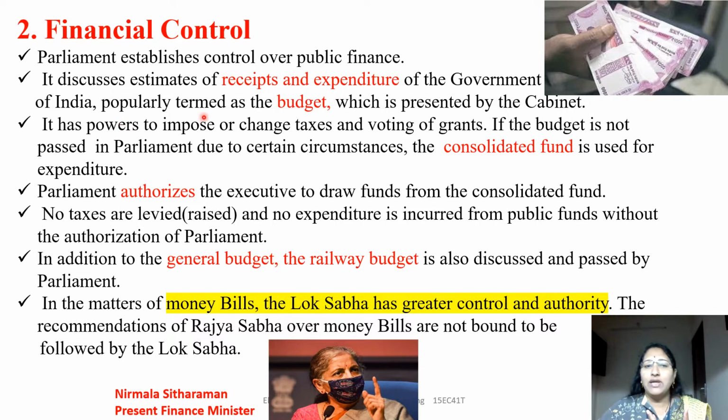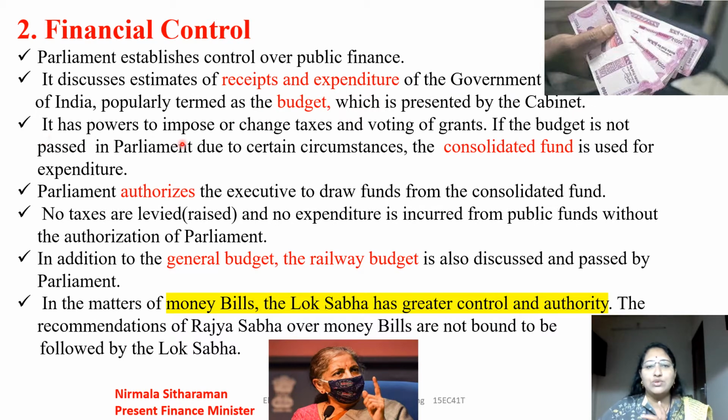And it is popularly termed as budget. So what is the budget? Budget is the statement of estimated income and expenditure for that year. So for the one year, what is the estimated income and what is the expenditure is defined in the budget. And this is presented by the finance minister with the permission of the president. So this is very important here.